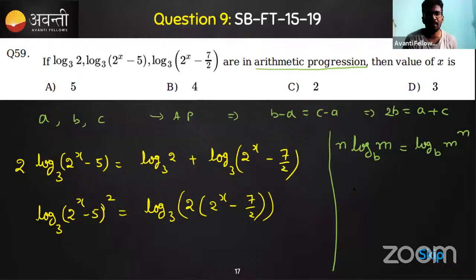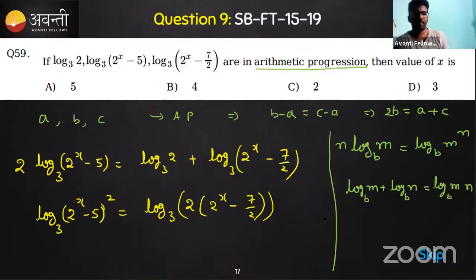The other one I applied here is something like log a plus log b, or I can say log m plus log n to the same base. Then I can say, by the property, log of m into n to this base. So these two I applied. Understood?